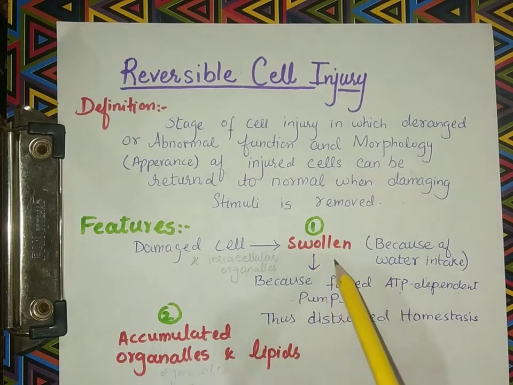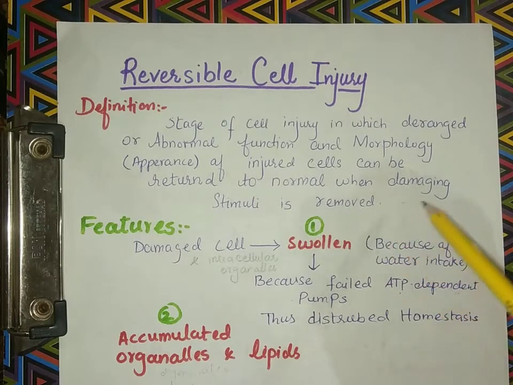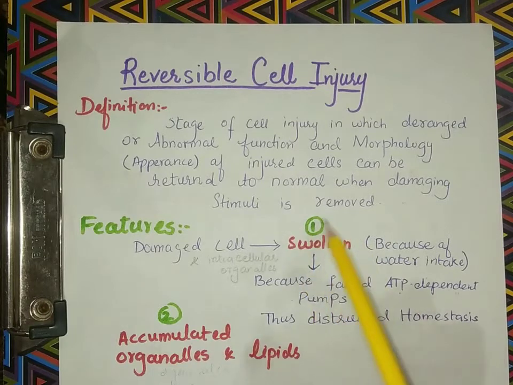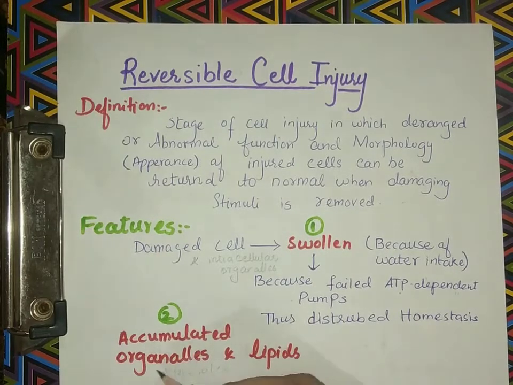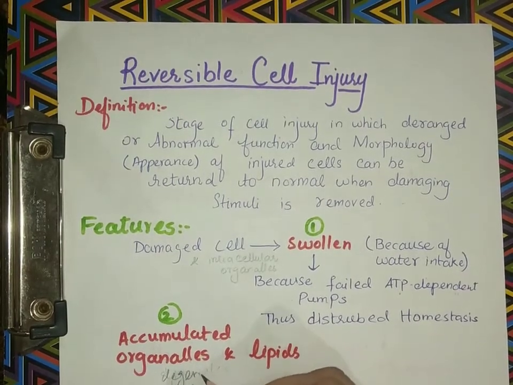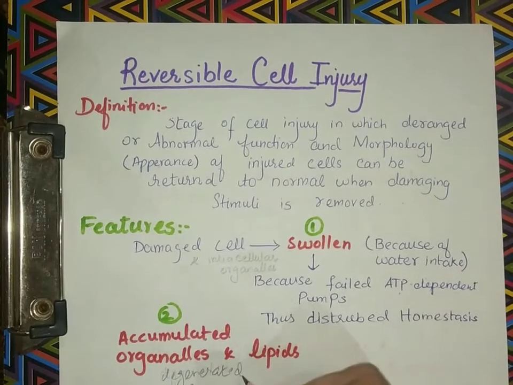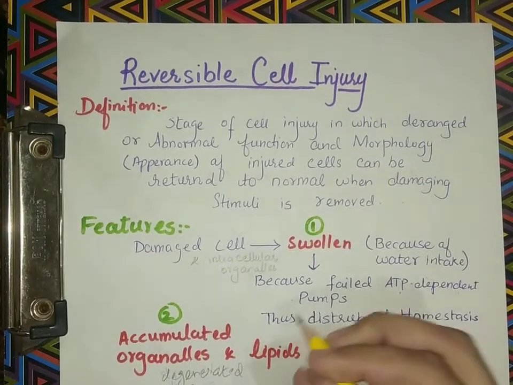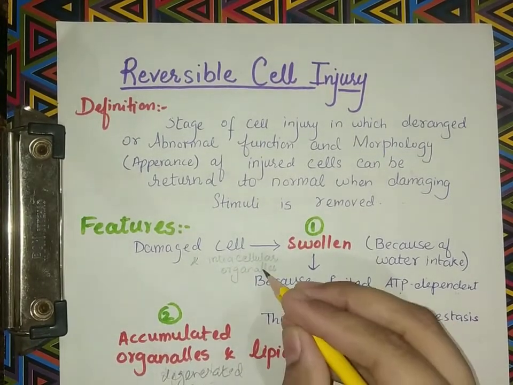So there is no exchange of ions, homeostasis fails, and water accumulates and gets inside the cell, so the cell becomes swollen. The other feature is the accumulated organelles. These are degenerated organelles, and lipids accumulate in the cell.